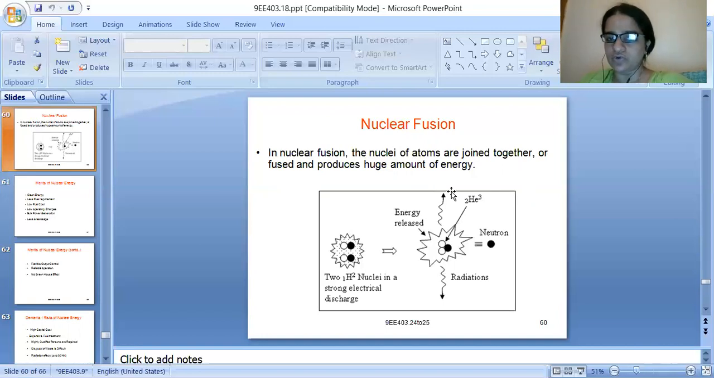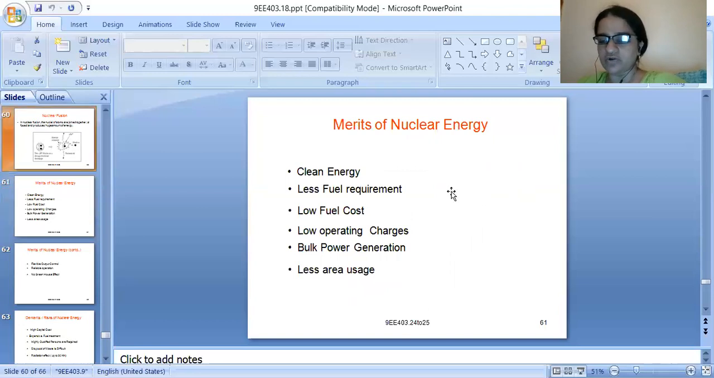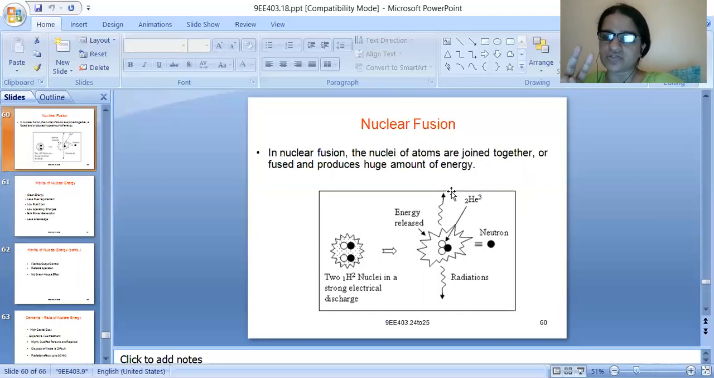Two deuterium nuclei in a strong electrical discharge try to form a helium nucleus, and more energy will get released along with one neutron. If you want, you can check the atomic balance. Two hydrogen atoms with atomic number 1 and mass number 2: H-1-2 plus H-1-2 means in total you are having 4 mass number and 2 atomic number.